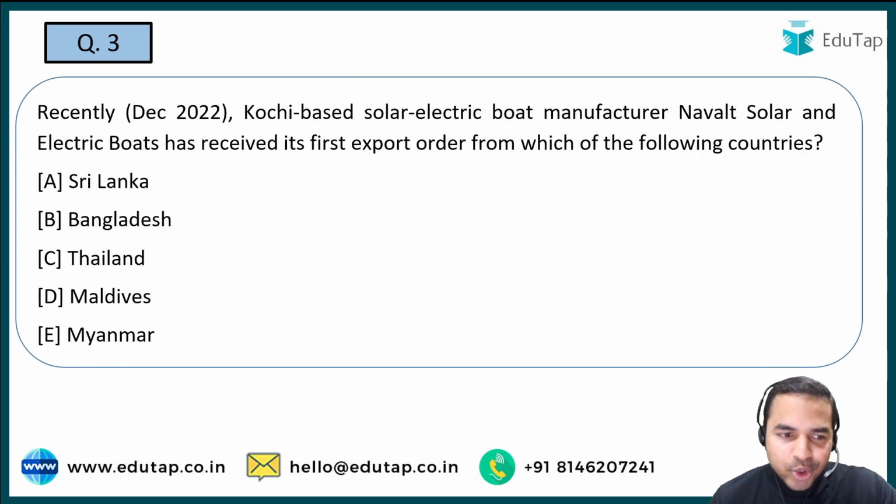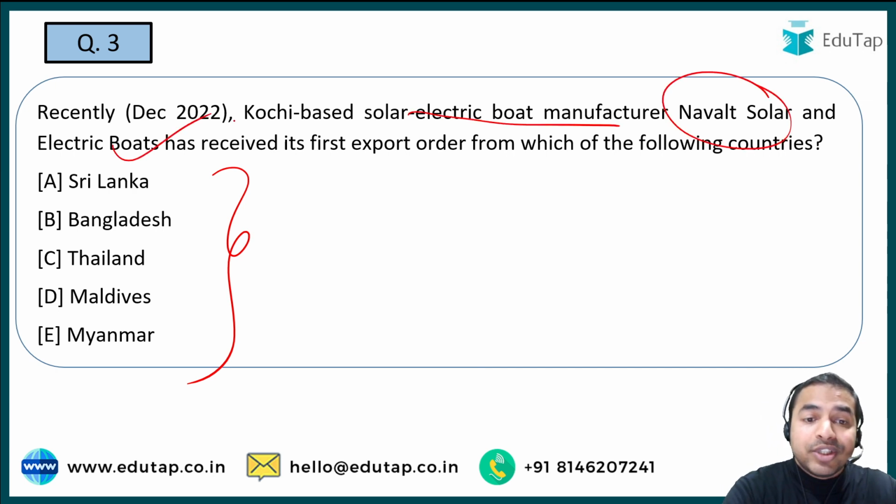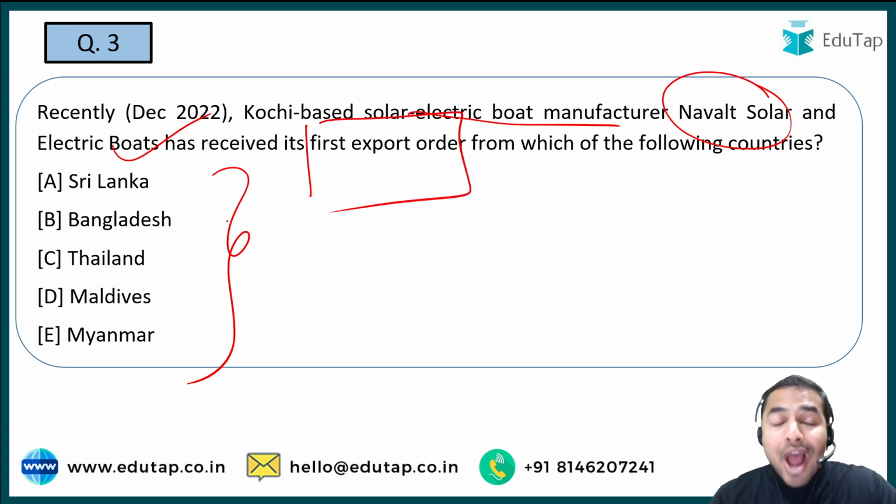So the next question is, you are required to tell me the name of the country. When I talk about the question, Kochi based solar electric boat manufacturer NABARD Solar and the electric boats has received its first export order. और आपको ये बताना है कि वो कौन सी कंट्री से ये ऑर्डर उनको मिला है. Is it Sri Lanka, Bangladesh, Thailand, Maldives and Myanmar?